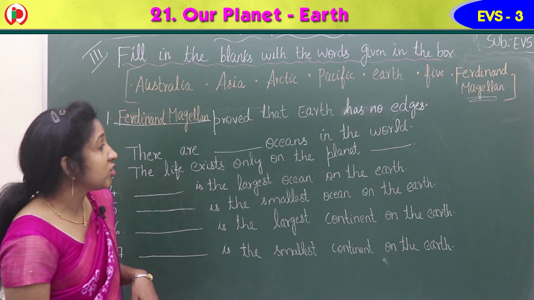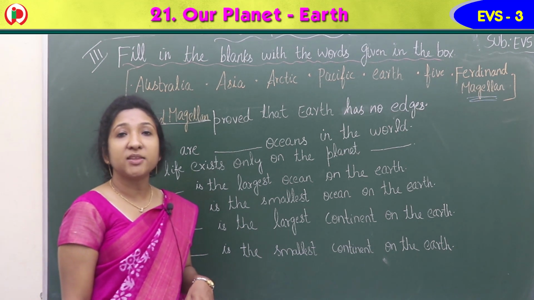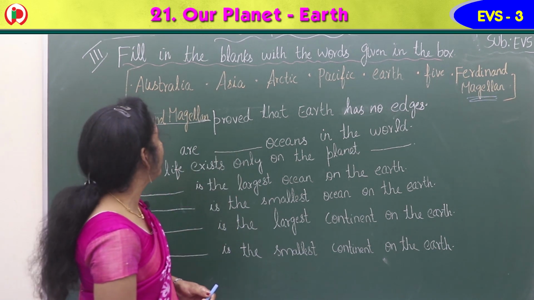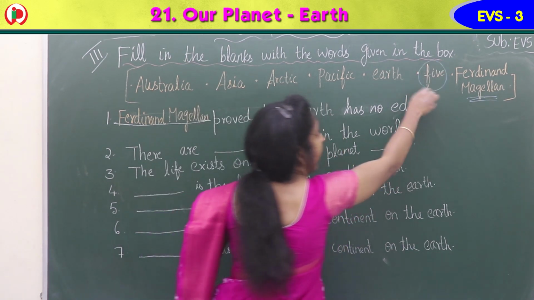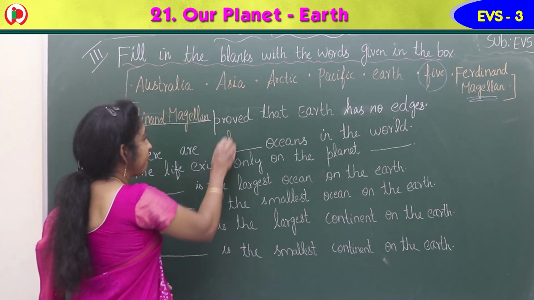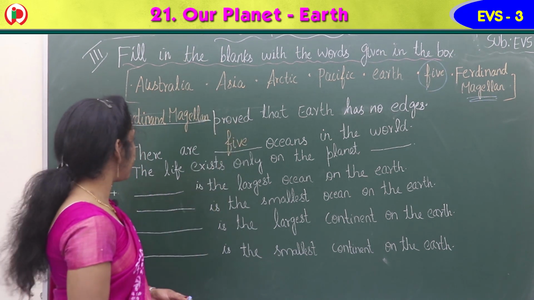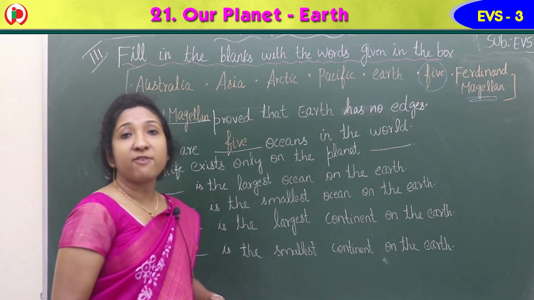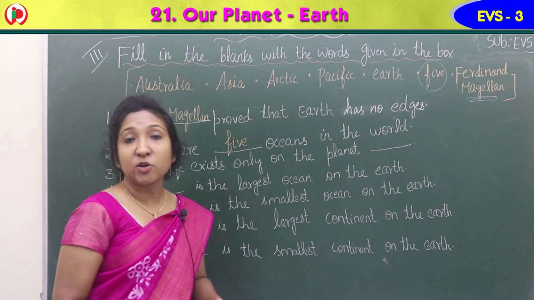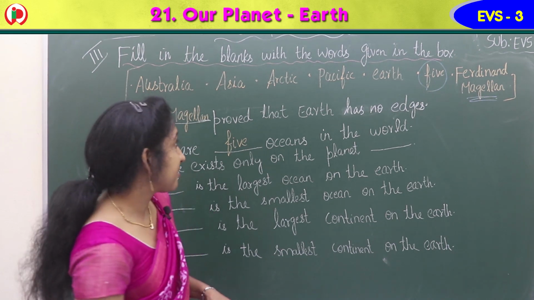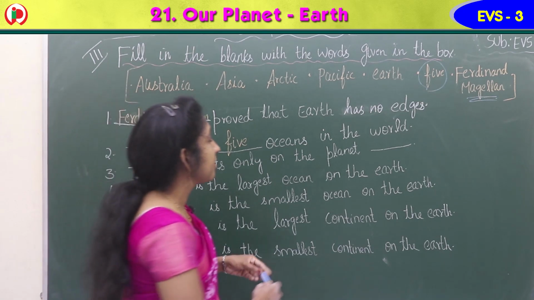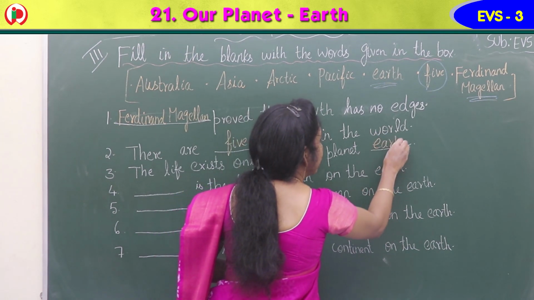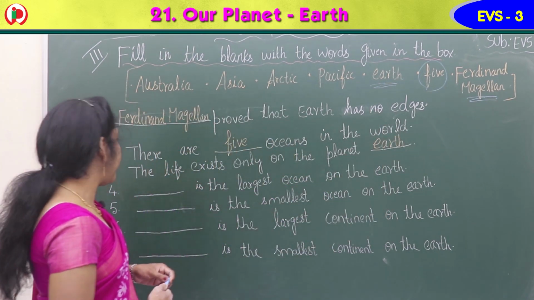Second, there are dash oceans in the world. How many oceans are there in the world, children? Yes, there are 5 great oceans in the world. 5 is the correct answer. F-I-V-E, 5. Third, life exists only on the planet dash. In which planet does life exist? Yes, very good, Earth. Where is Earth here in the box? So you have to write here Earth. E-A-R-T-H. Now coming to the fourth question.